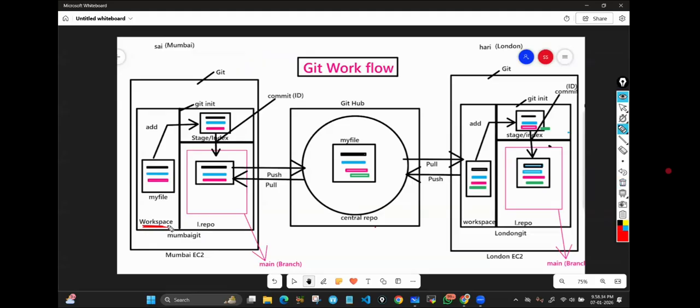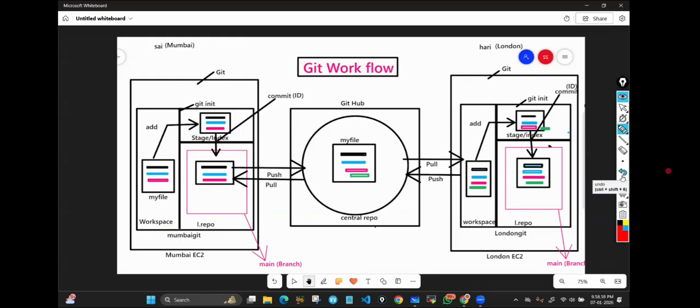Now, what are the names of those stages? The first stage we call workspace. The second stage we call either staging area or indexing area. The third stage we call local repository. I'll explain the purpose of each stage. It happens by default. The moment you run git init, the directory is divided into three stages: workspace, staging area, local repository.